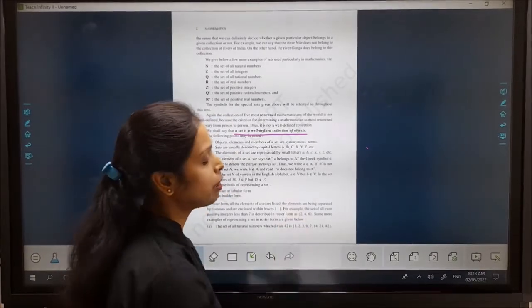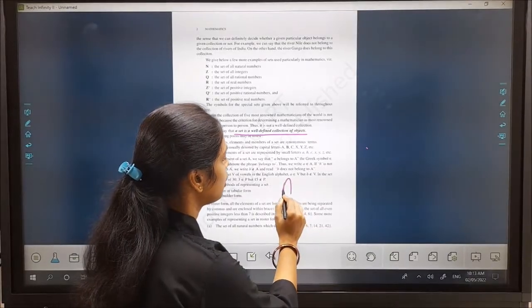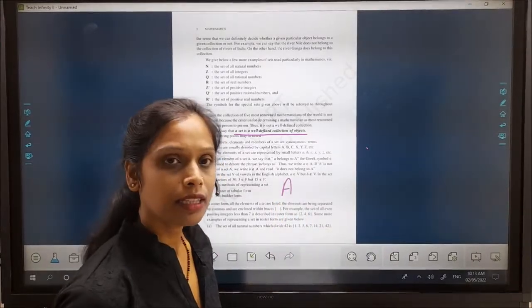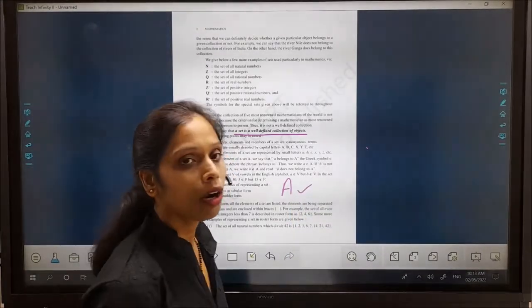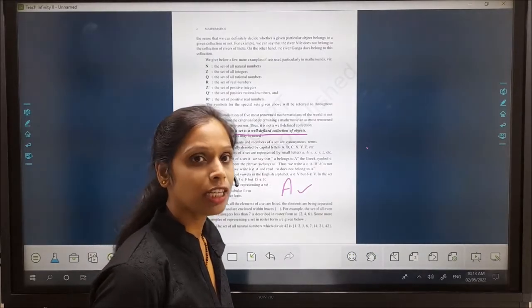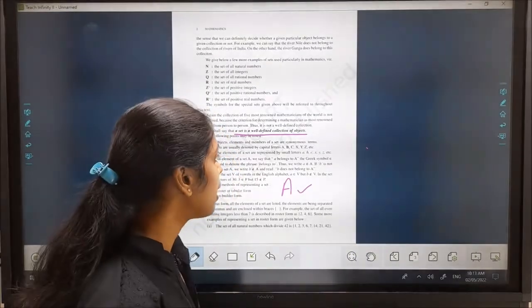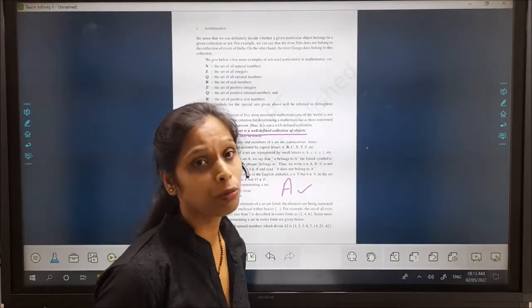Like if anybody says A is a set, then you will write this. You can also denote it by another capital letter of the English alphabet. Whereas a small letter denotes an element of the set.